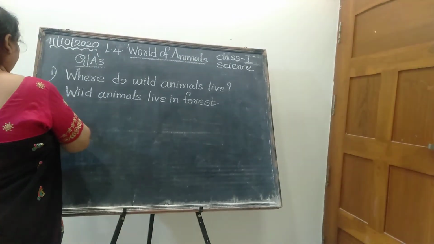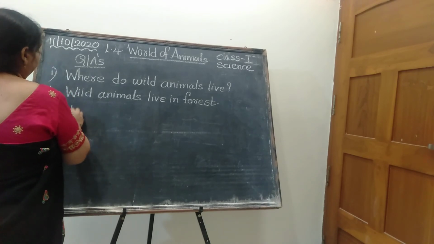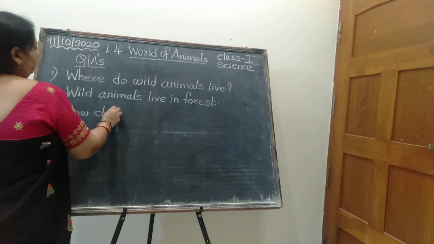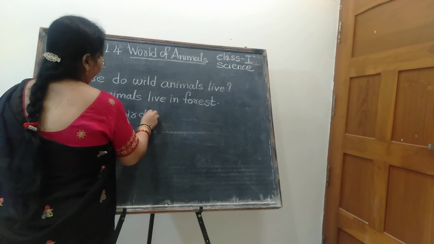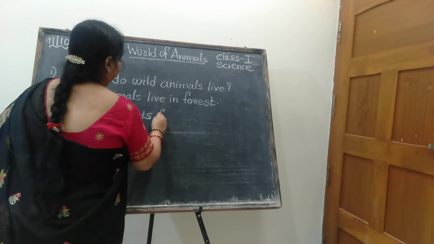Okay. Now again, second question. Write down. How do birds fly? Anyone can guess? How do they fly? How do birds fly? Yes.